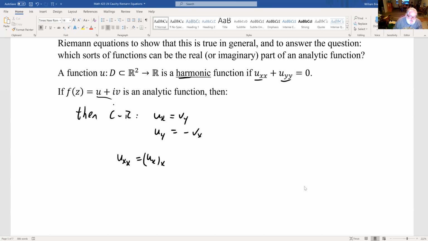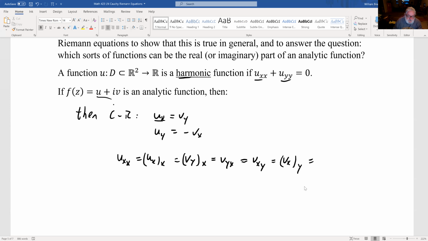Right? So this is the second derivative with respect to x, right? And the second derivative with respect to x is the first derivative with respect to x, and then the derivative of that with respect to x. But we know by the Cauchy-Riemann equations that the first one is Vy. And so we can write this as a mixed partial. But we know that mixed partials are equal to each other, so we get Vxy, and then this becomes Vx with respect to y.